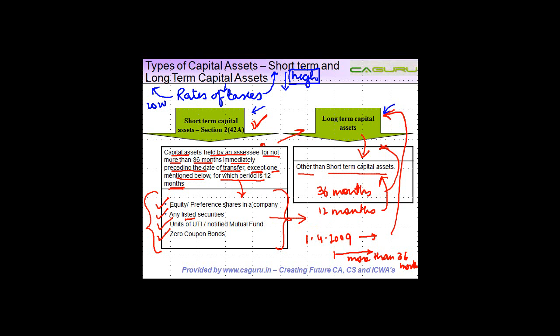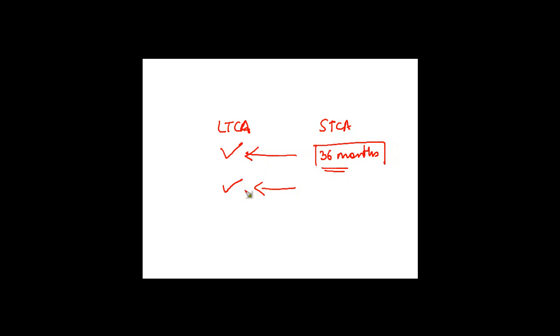Again, just to summarize what we discussed, an asset can be a long-term capital asset or a short-term capital asset. Short-term capital asset, if it is held for not more than 36 months preceding the date of transfer, that's a technical word. Simply speaking, we can say if it is more than 36 months, it's a long-term capital asset. For the specified ones, if it is more than 12 months, it's a long-term capital asset. Otherwise, it's a short-term capital asset.